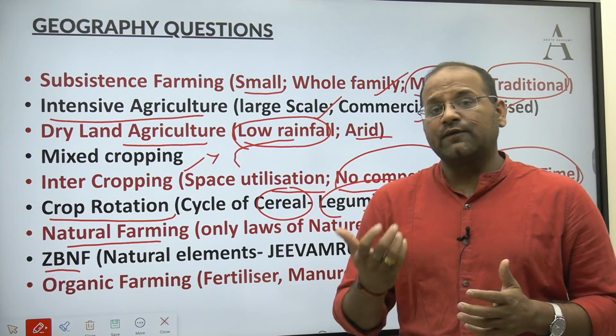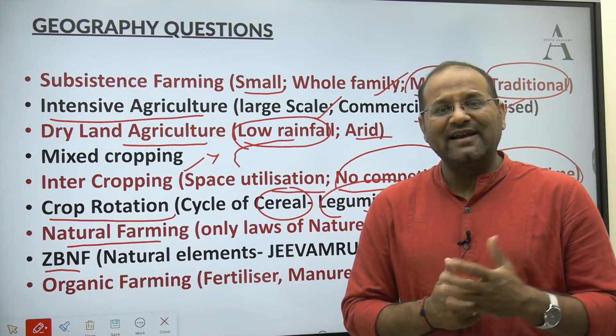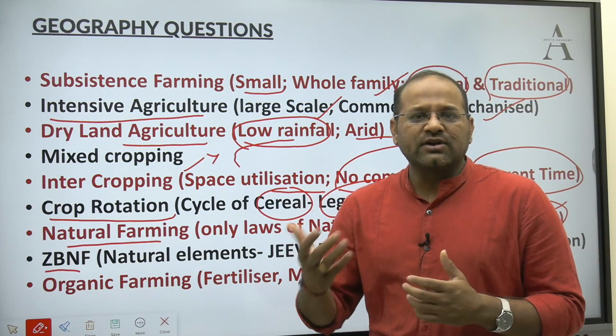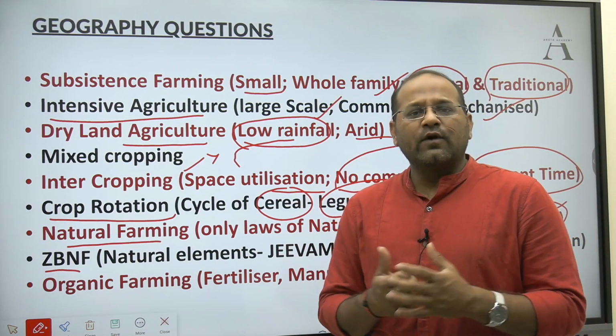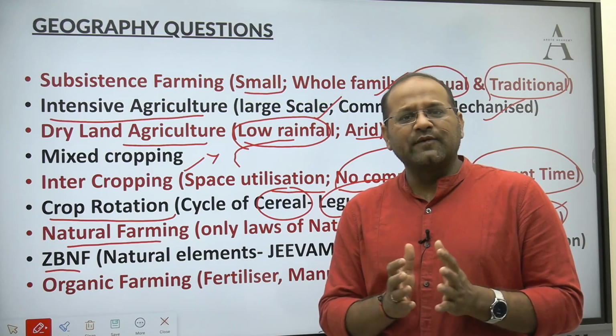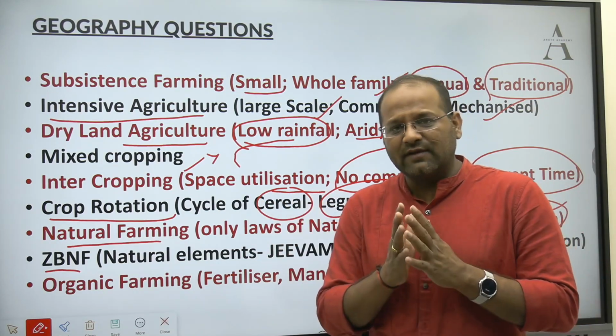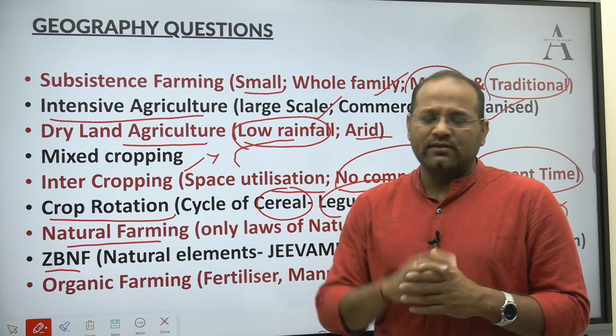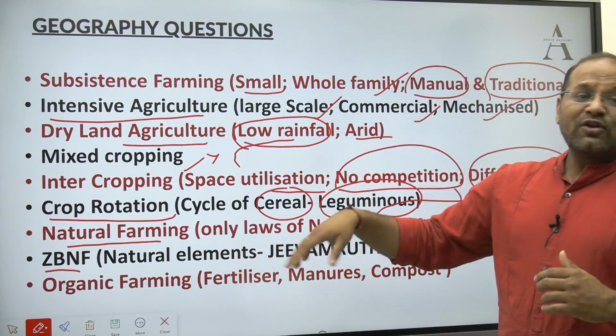Over a period of time, we realized that even though yield is increasing, the production methodology is not good for the environment. Sometimes the crops need too much pesticide, too much water, and too many fertilizers, but they are not sustainable.